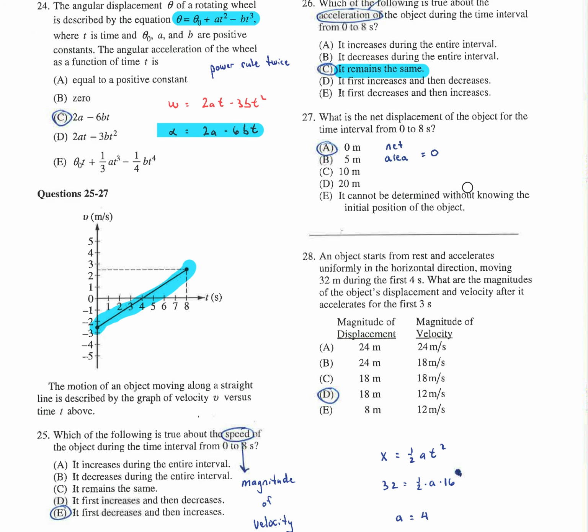The net displacement, where we're looking at the area under the curve, and it looks like this area and this area are the same. So it's moving to the left, and then it's moving to the right. But as far as what it actually did on that interval, it didn't do anything as far as displacement.